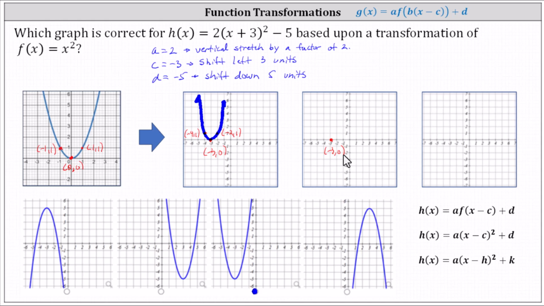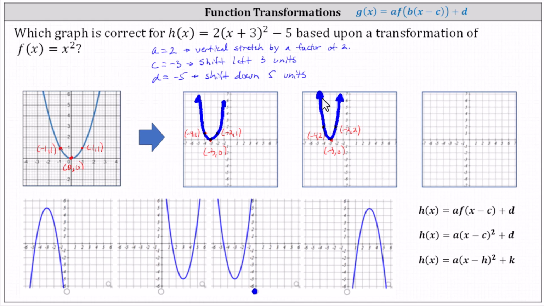For the point negative 4 comma 1, because 1 times 2 is 2, the transformed point is negative 4 comma 2. And then for the point negative 2 comma 1, again 1 times 2 is 2, the transformed point is negative 2 comma 2. And now if we graph the parabola, we have the graph after a shift left 3 units, as well as a vertical stretch by a factor of 2.